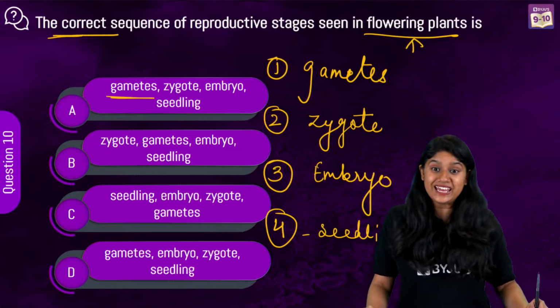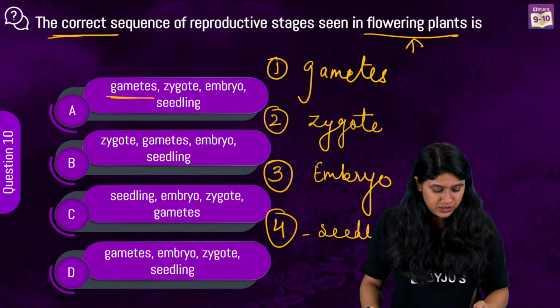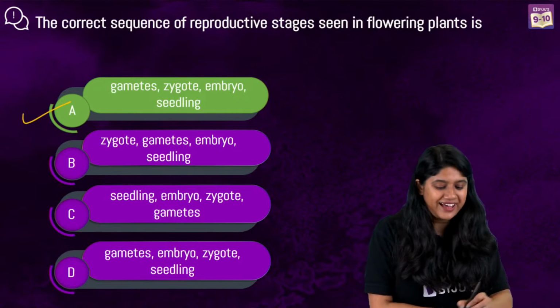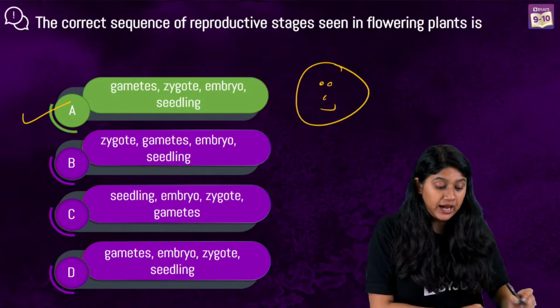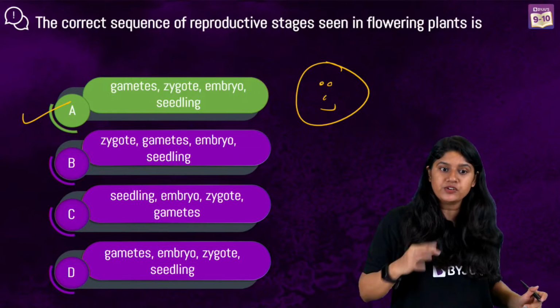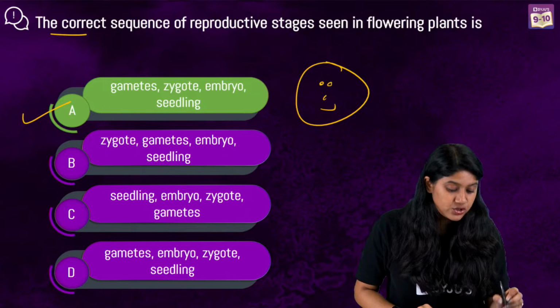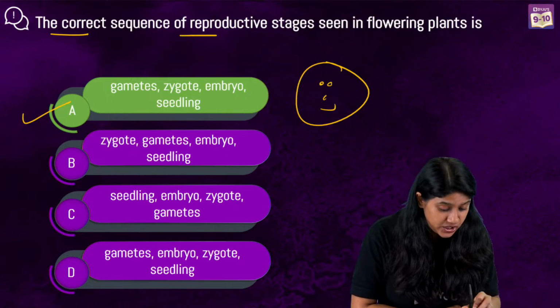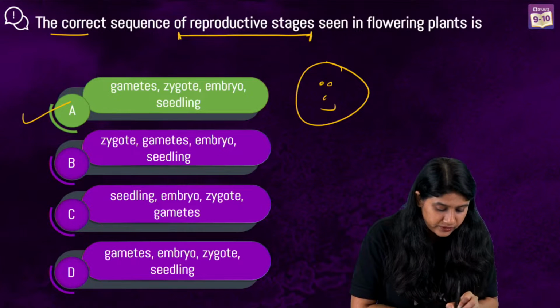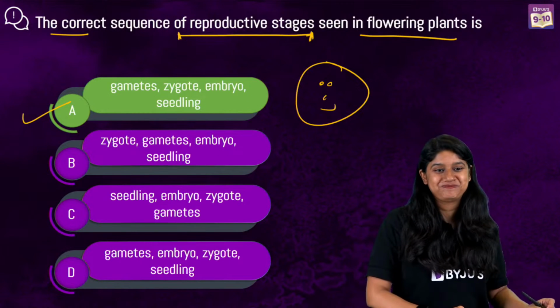So option number A is the correct answer. Let's make this in green color. Very interestingly, I can see many of us got confused. The point over here is to remember the reproductive stages involved in the flowering plants.